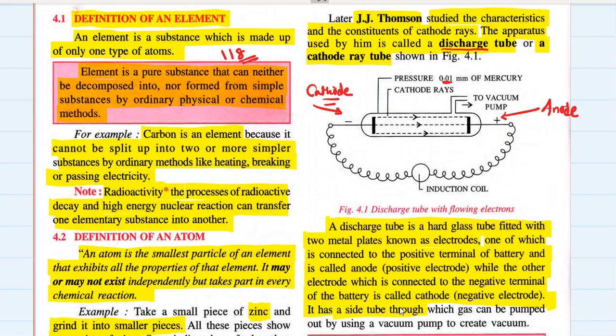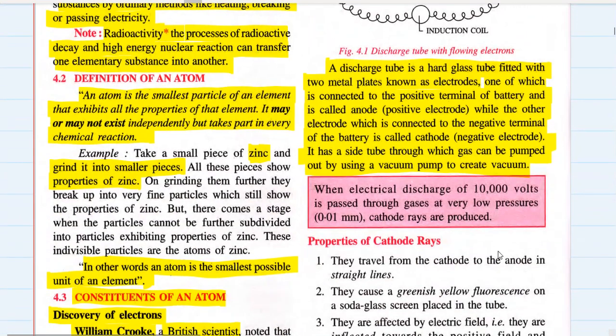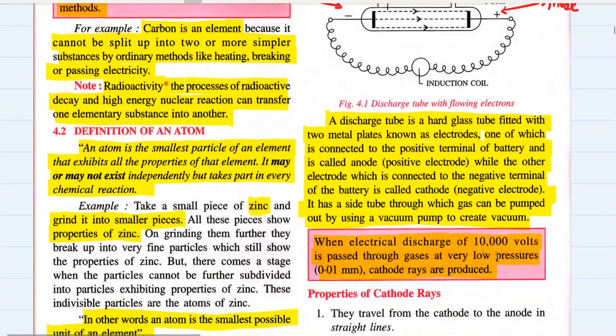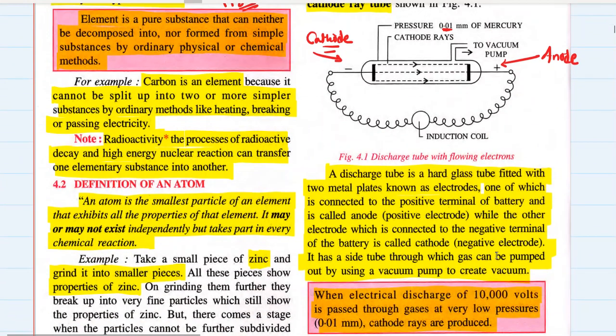It has a side tube through which gas can be pumped out by using a vacuum pump to create a vacuum. So first the vacuum is created, and then a little amount of some selected gas is filled in at a very low pressure. And when an electrical discharge of 10,000 volts is passed through the gases at very low pressure, cathode rays are produced. Now you know the whole setup of this experiment, right?